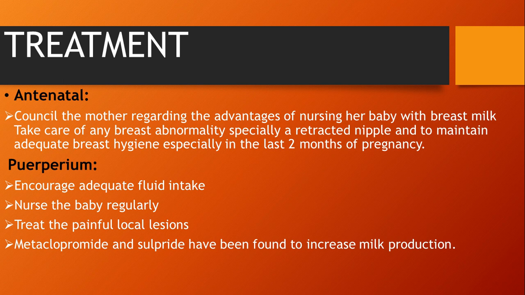The next is metoclopramide. Sulpiride or bromocriptine have been found to be effective, and bromocriptine we give as an antagonist for suppression of breast milk, but metoclopramide we give for increasing milk production. Another name for metoclopramide is Perinorm. We give it 3 times a day for increasing the breast milk.